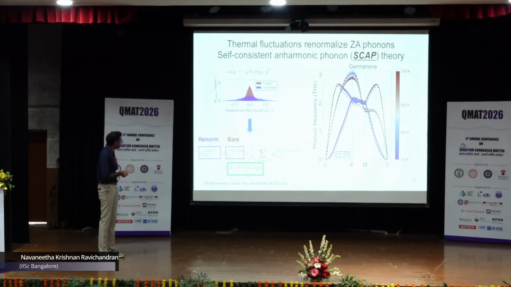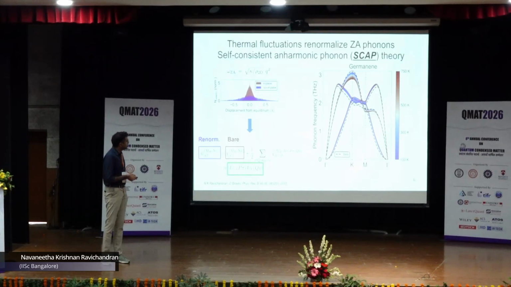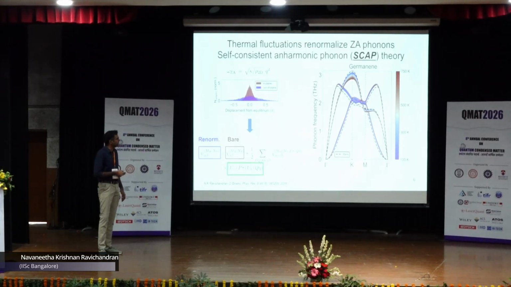So as you can see, when you change the force constants, the dispersion relations will also change, because these are just entering into the dynamical matrix. The effect of such renormalization is very strong on a material like germanene, where the bending rigidity is very low. You can see that the ZA phonons, which are the out of plane displacement eigenmodes, have a large change from the bare phonons, but the in plane acoustic phonons have almost no difference in their dispersions because of the renormalization, which makes sense because the displacement in plane is very small compared to the out of plane direction.